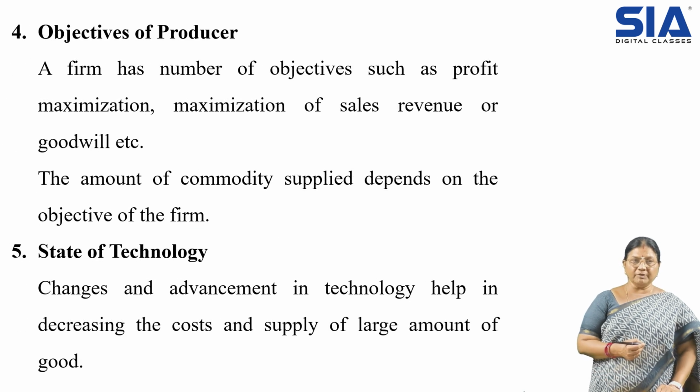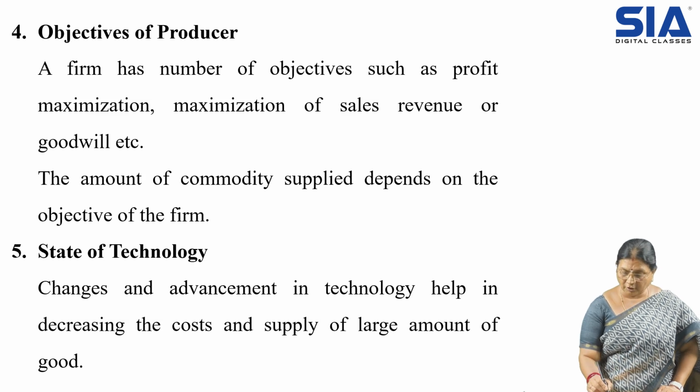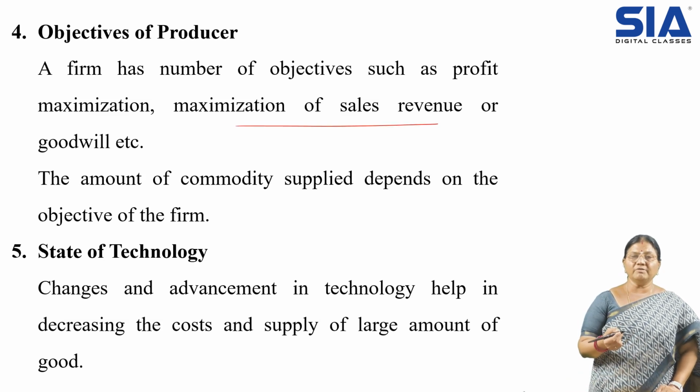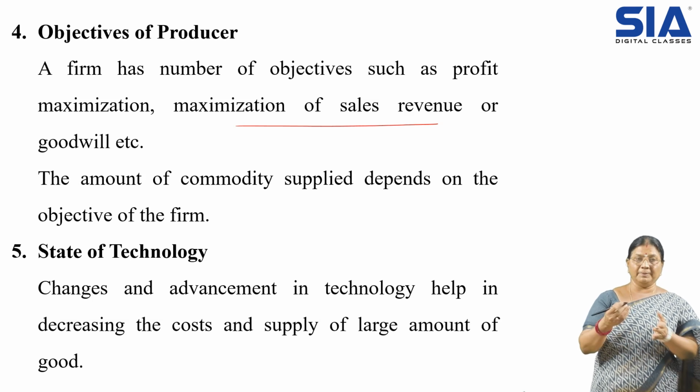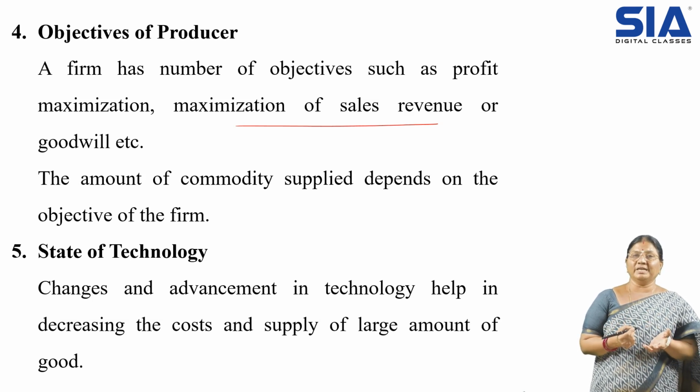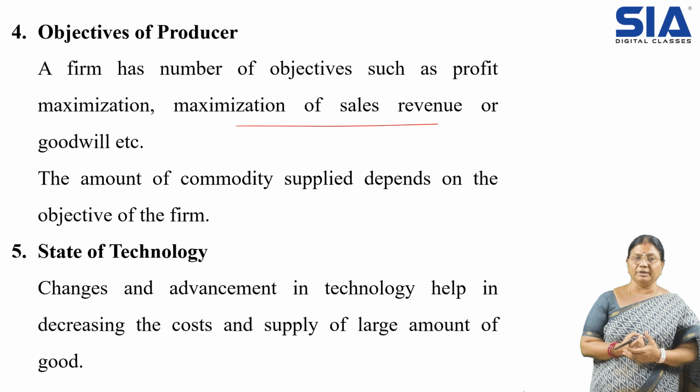Then the objectives of the producer. The firm has a number of objectives such as profit maximization and maximization of sales revenue. So this will also influence the supply. The amount of commodity supplied depends on the objective of the firm. That means the person may have an objective to supply a certain quantity of goods, not more than the limitations. So this will influence the supply of the commodity.